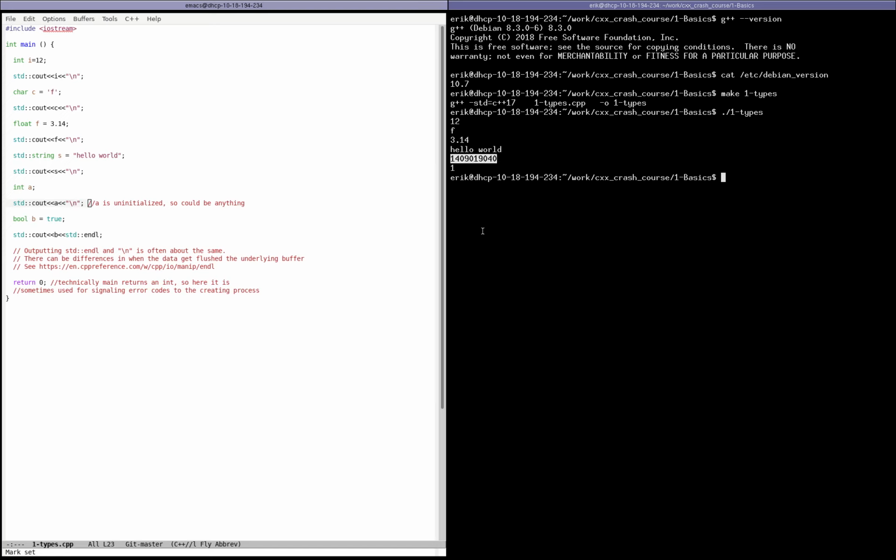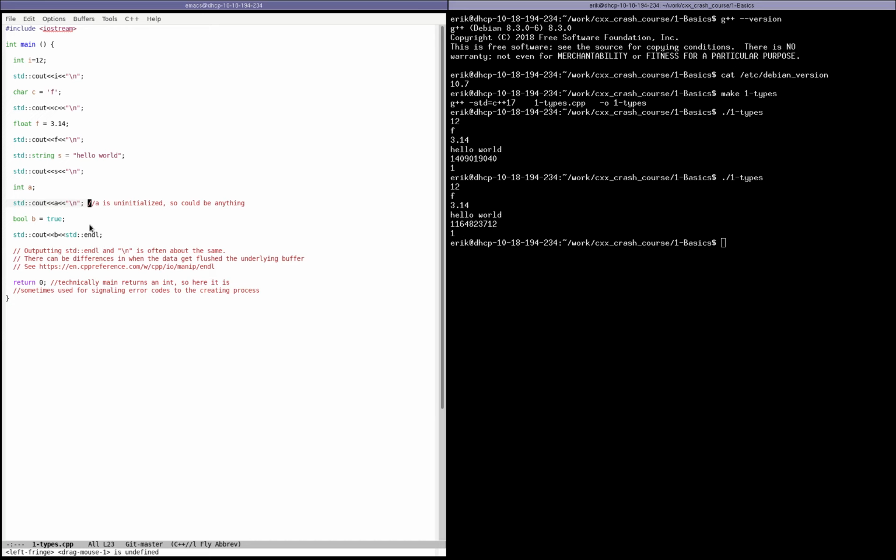And here what we have is this big number. And if I run the code again, maybe I'll get a different value. Here it is. I got a different value this time, because whatever is in memory, there is something, and who knows what that is. So in C++, you usually need to initialize your variables, or bad things could happen.